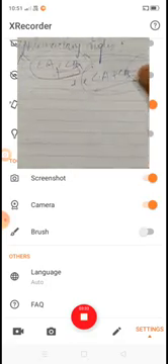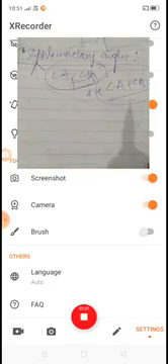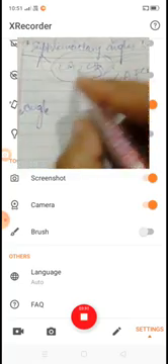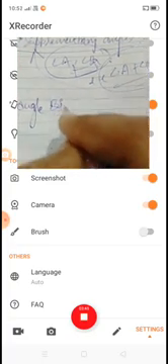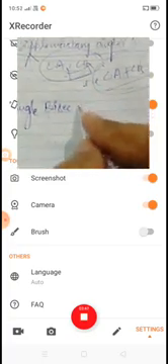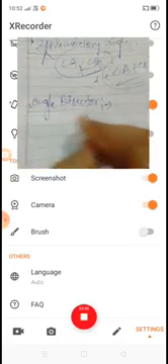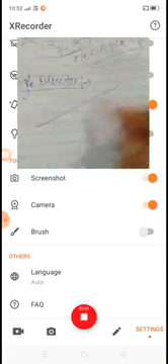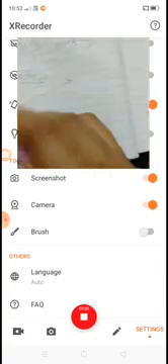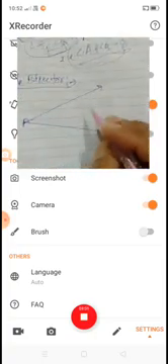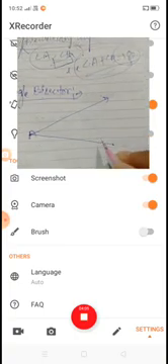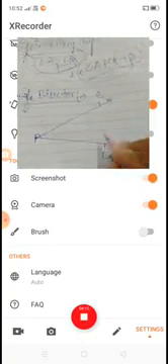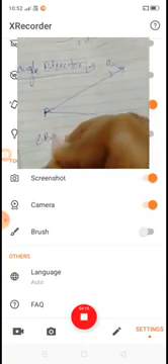Now we discuss the angle bisector. First of all we draw an angle. Here two rays AB and AC make an angle BAC.